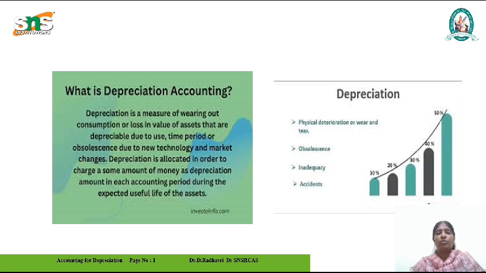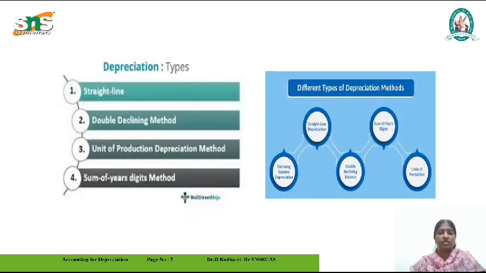When we are using a product day to day, the usage increases, but later on it shows a decline in value over the one year of operation. For example, say you are purchasing a machinery. Routinely, we are using it for one year. By the end of the year, its value is reduced by the usage of the product. This is known as depreciation. In that way, year by year, depreciation takes place.